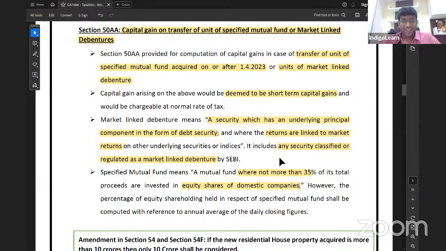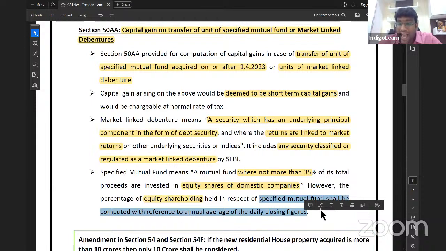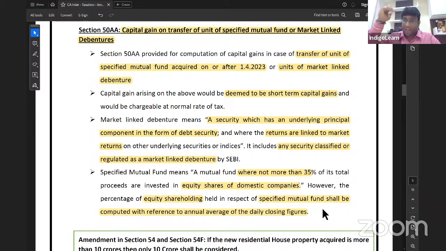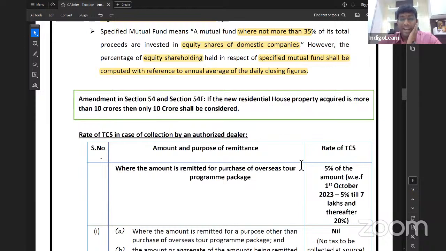Don't worry. Next. Specified mutual fund means a mutual fund where not more than 35% of total proceeds are invested in equity shares of domestic company. However, the percentage of equity shareholding in respect of specified mutual fund shall be computed with respect to annual average of the daily closing figures. We'll take daily closing figures on every day, and then we'll take annual average. And that should not be more than 35% in equity shares. Then we'll call it as specified mutual fund. That's it.